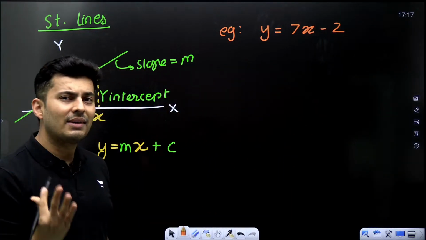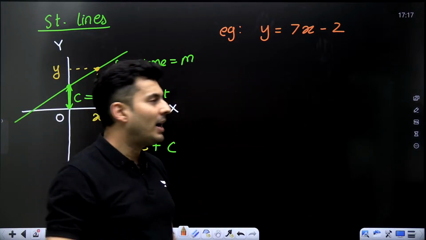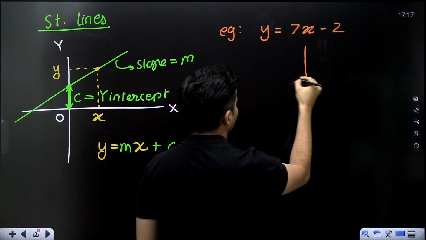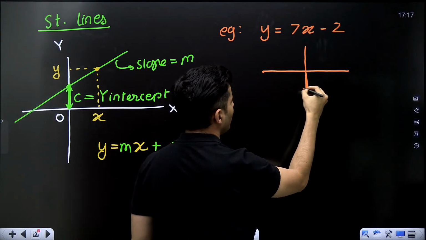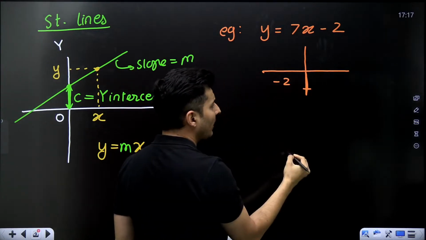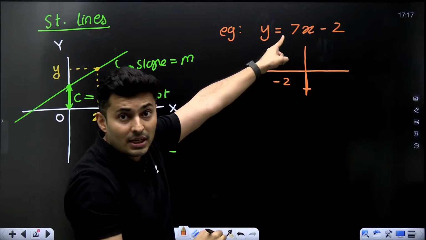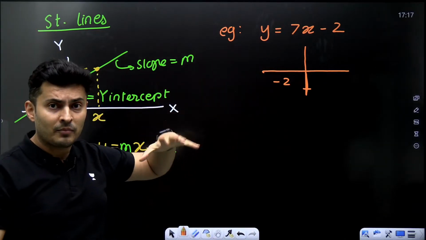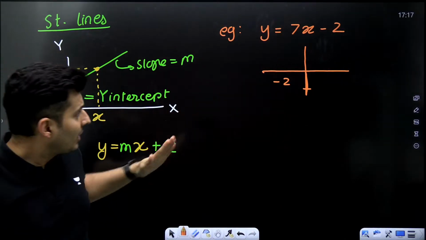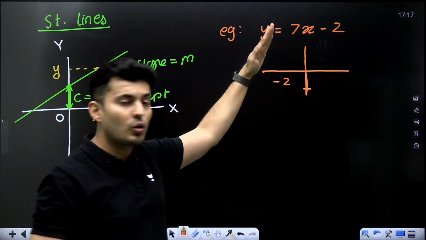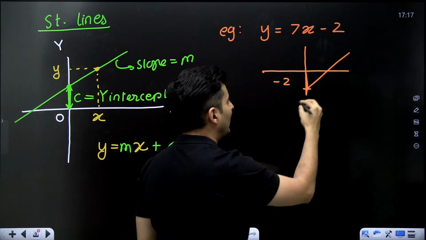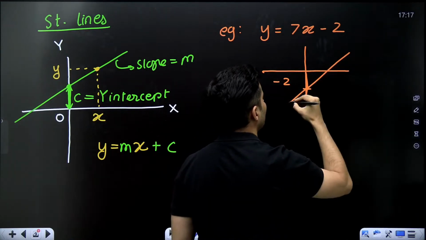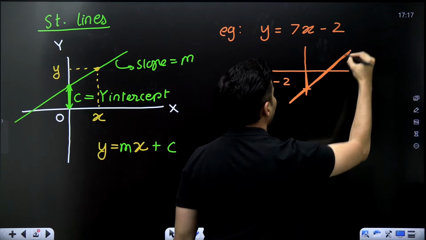Y is equal to 7x minus 2. What will you imagine, guys? You will imagine x-axis and y-axis. Minus 2 means below, so you will take a point minus 2 below, right? 7 is positive, but it is a very big number, much more than 1. So the slope is positive. That means it is going up and it is going through this point. So the graph or the line equation will look like this. This is that line. Agree?